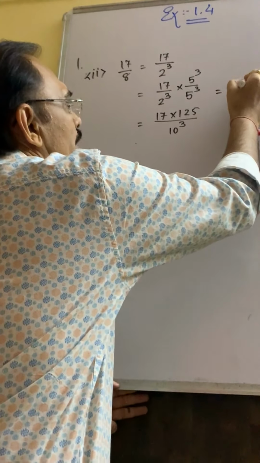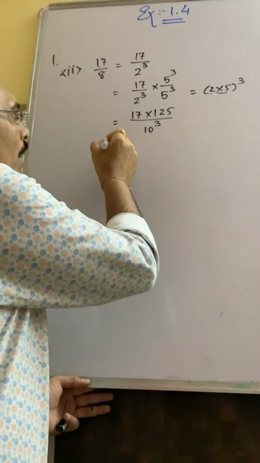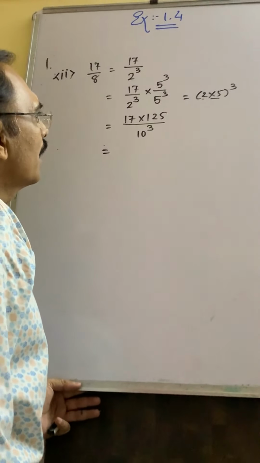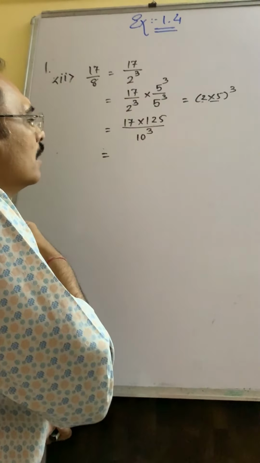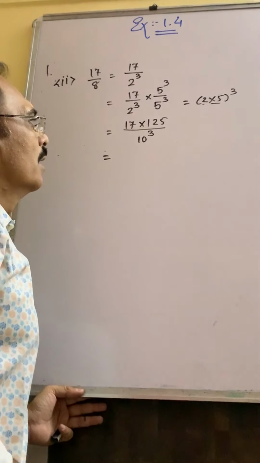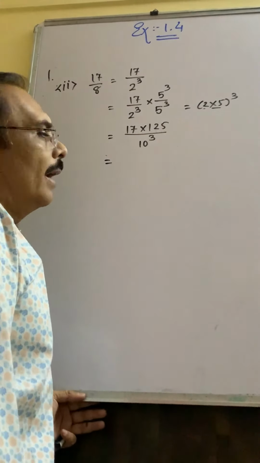2 into 5 the whole raised to 3, 2 5s are 10 raised to 3. 125 17s are 1250 and 1950 and 1950 plus 100, 2050 and 35.